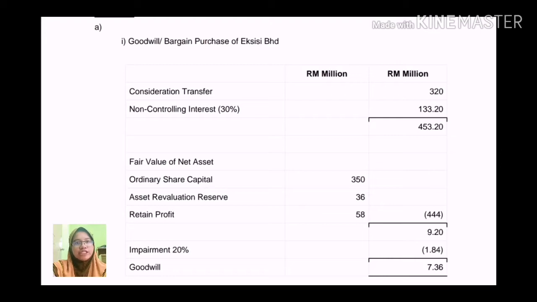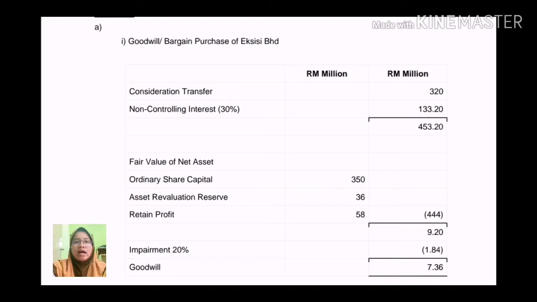So for XCC computation, the consideration transferred of 320 million we can get from the question. Before calculating the NCI, we need to calculate the fair value of the net asset, which includes the ordinary share capital plus any reserve and any changes in fair value on the date of acquisition. Ordinary share capital of XCC is 350 million. There is an ARR of 36 million and 58 million of retained profit, which you can get from the question. As we add up, the fair value of the net asset is 444 million.